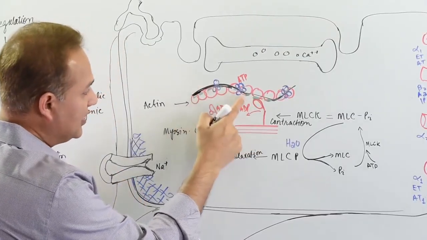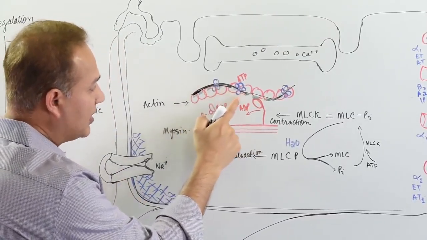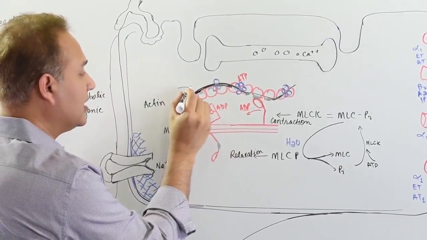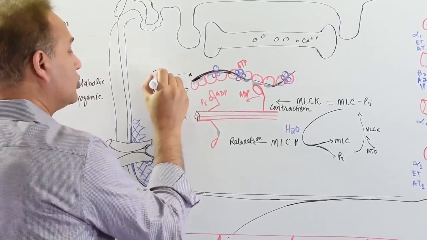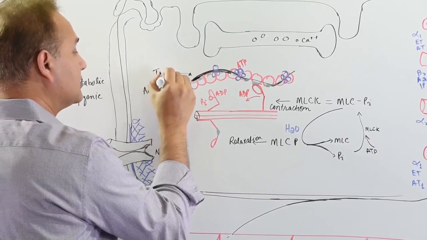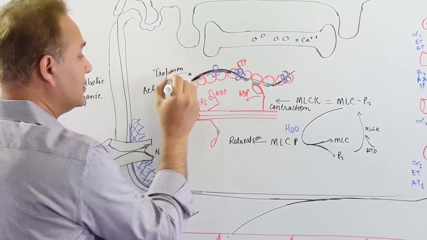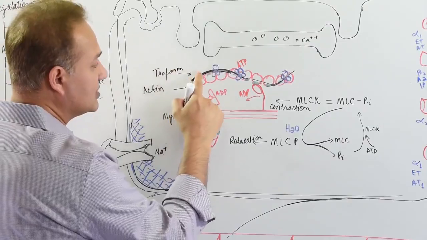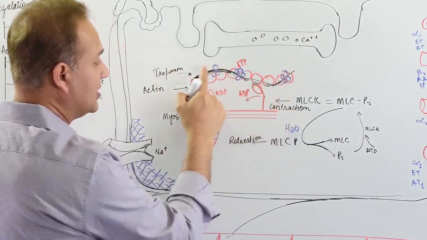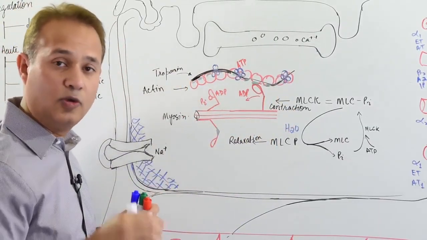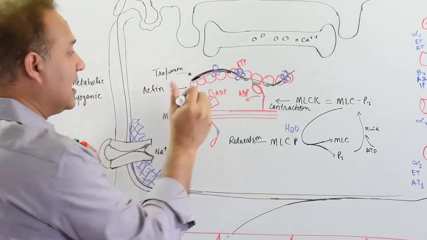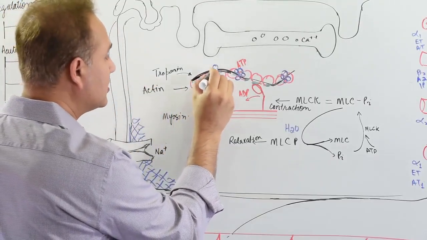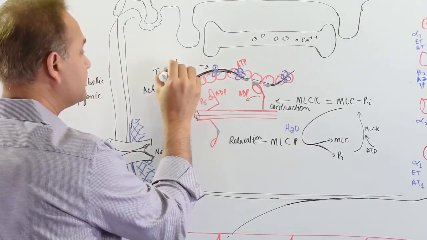Normally, in this area you can see, these binding sites are covered, shut by troponin and tropomyosin. This black thread here is called the troponin protein. What it is doing is covering the binding sites of the actin. And these blue things here are tropomyosins.